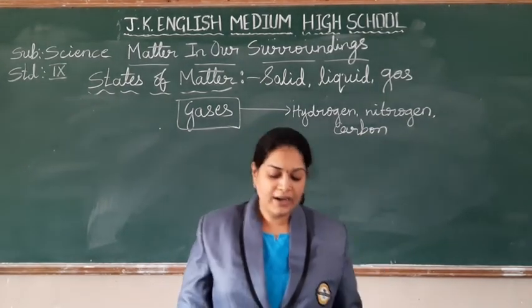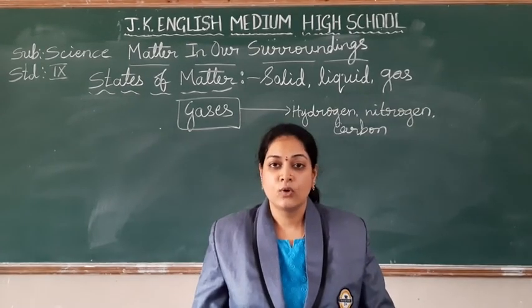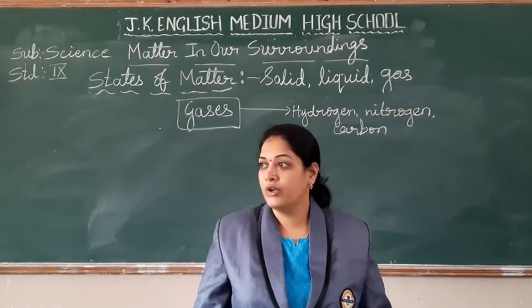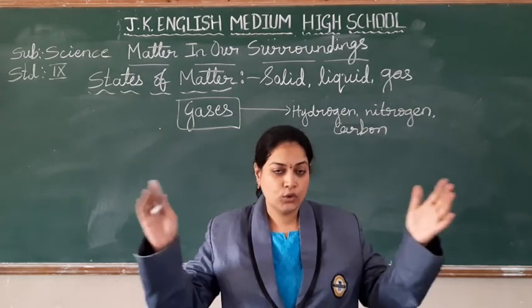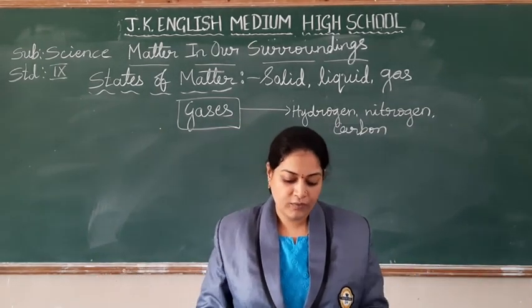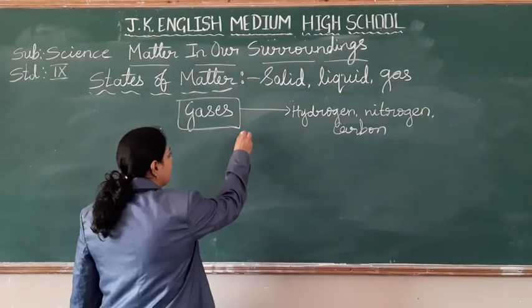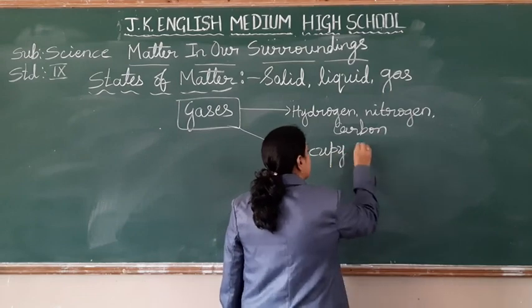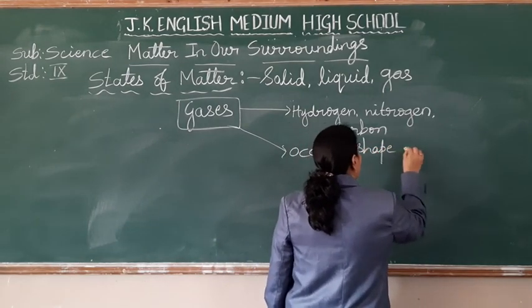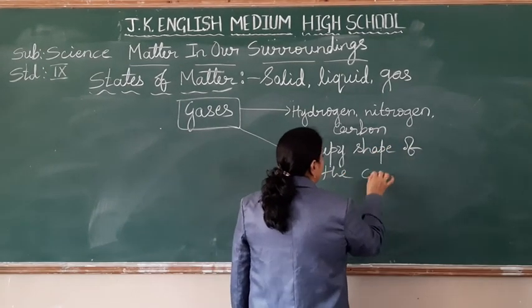Do you find any definite shape of the gas? No. Now this classroom, do you find it filled with air? Yes, we find. So do you find the shape? No. What can we say? They occupy the shape of the container.